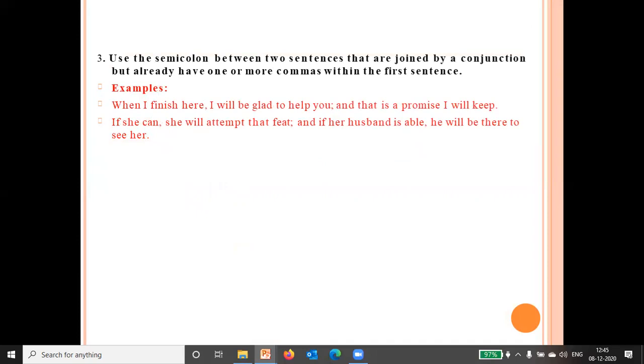Then use the semicolon between two sentences that are joined by a conjunction but already have one or more commas within the first sentence. So it is again used when we have two sentences joined by a conjunction, but the first sentence already has a comma. Like, "When I finish here, I will be glad to help you; and that is a promise I will keep."